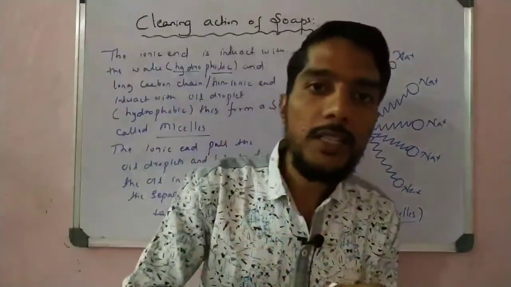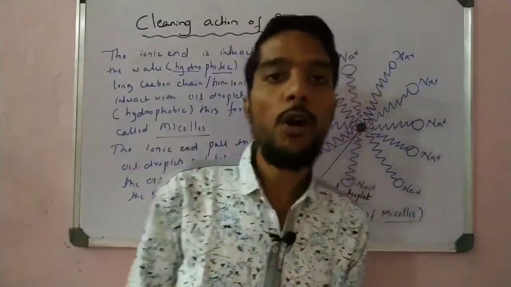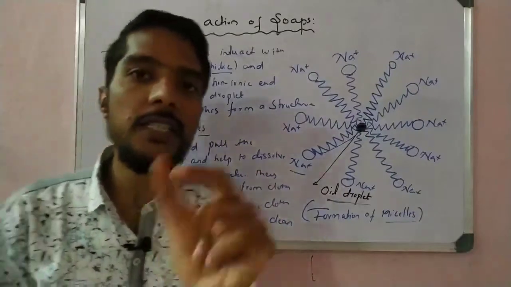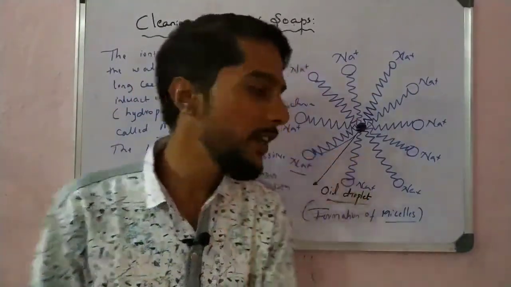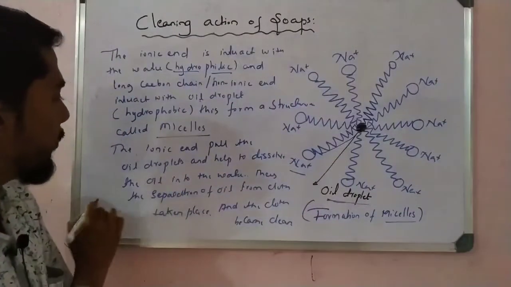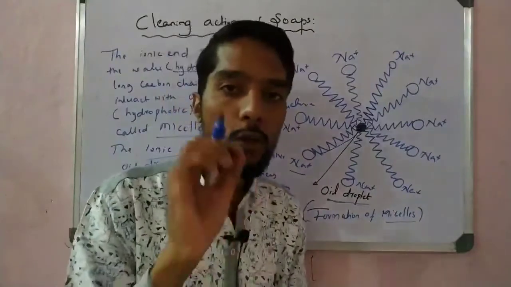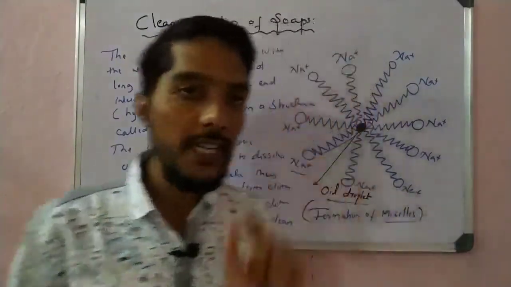Okay, the cloth is dirty because of the presence of the oil droplet. If you remove the oil droplet, then what happens? The cloth becomes clean. So we know that oil is insoluble in water. So how do we make the oil soluble in water? That is with the help of soap. That is with the help of the ionic bond. Okay, that is the importance of soap. Soap is used to dissolve that dirt into the water, right? So that is done by the soap.